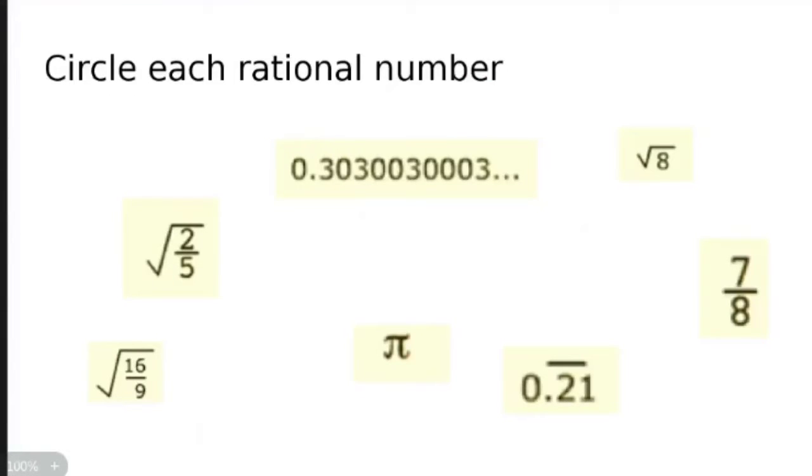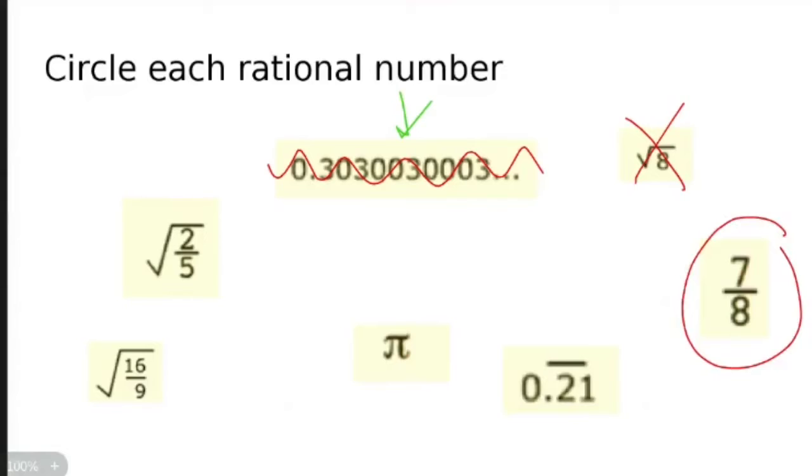So circle each rational number. Well, let's start out here and go clockwise. 0.303003. No. It looks like it has a pattern, but it's not a pattern. Square root of 8. Is 8 a perfect square? No. So can you take the square root of it and get a nice answer? No.